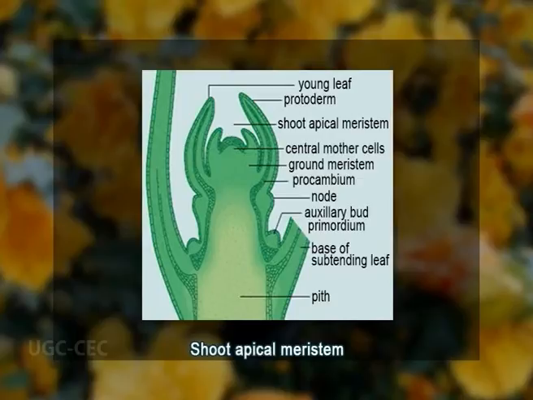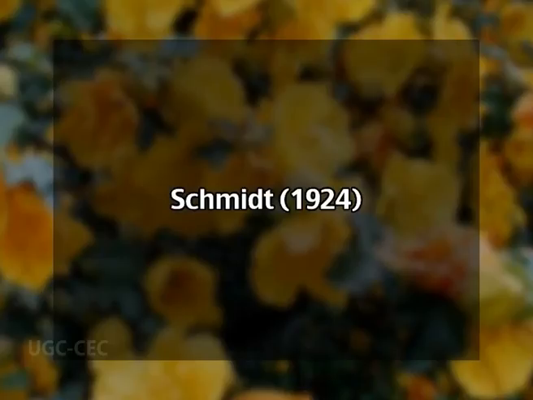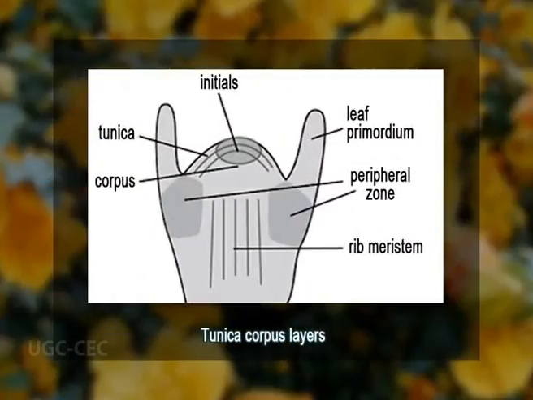The viewpoint and the terminology of the histogen theory have long dominated anatomical interpretations of tissues, regions and even organs in vascular plants. But the distinction of these histogens in an apex cannot be made in some plants, and in others the regions have no morphological significance. Another theory that explains the structure of shoot apical meristem of angiosperms is the tunica and corpus theory given by Schmidt 1924. According to this theory, different rates and methods of growth in the apex set apart two regions of unlike structure and appearance in the apical meristem, the tunica and the corpus.